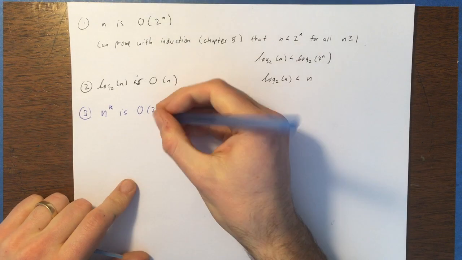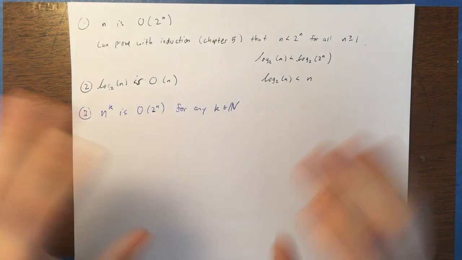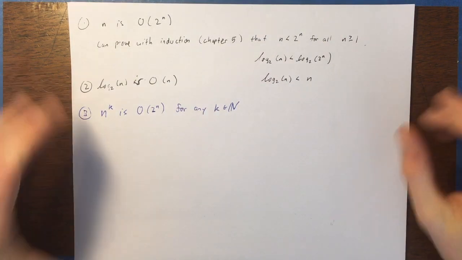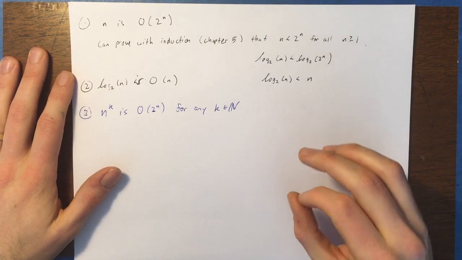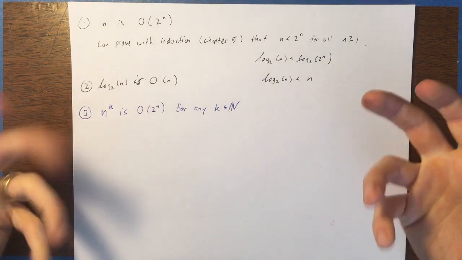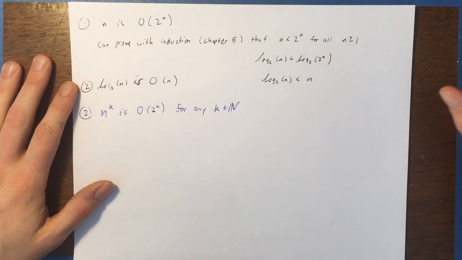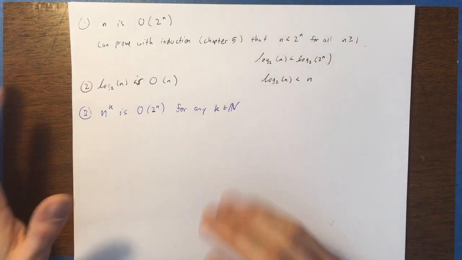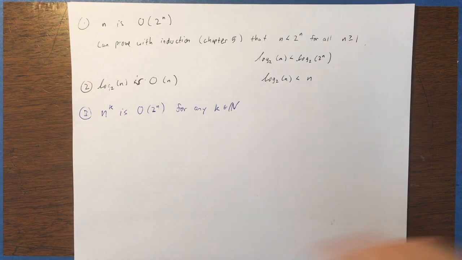This essentially means that exponential growth is faster than any polynomial growth. No matter how fast polynomial growth is, even if you take n to the power 2,000, that's still going to be a slower growth rate than even the slowest of all exponential functions, something as simple as 2 to the n. So all exponential functions grow faster than all polynomial functions. So there we go.